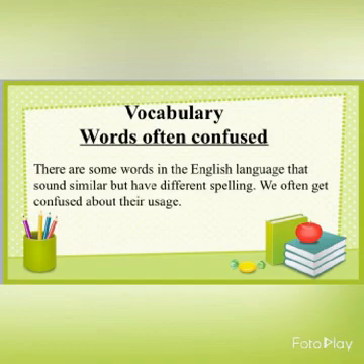We often get confused about their usage. So what you should do is understand the meaning of the word and use it in the correct place. Suppose I say the word right and write, R-I-G-H-T and W-R-I-G-H-T, you all know the difference between them.